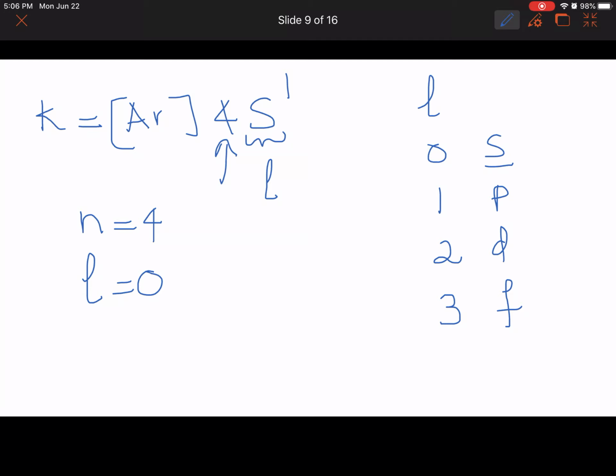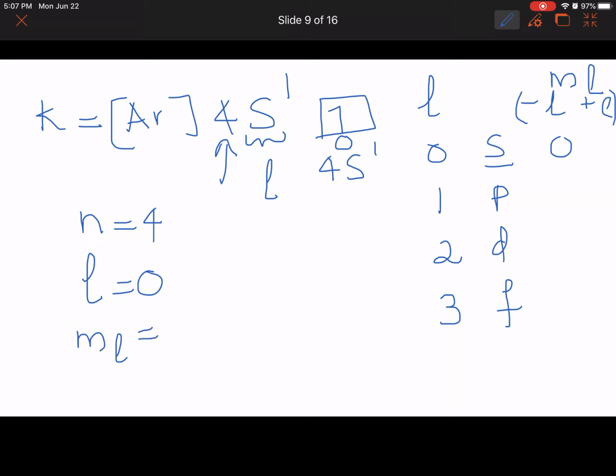Okay, and if you draw the partial orbital diagram, this is your orbital. In the 4s orbital, there is only one s electron. That is the 4s1. Now the next value is ml. Remember, ml could be minus L, 0 to plus L, the numbers between these two. If L equals 0, what are the possible ml values? We have only one value, which is 0. The orientation of this one is 0. So ml is therefore going to be 0.